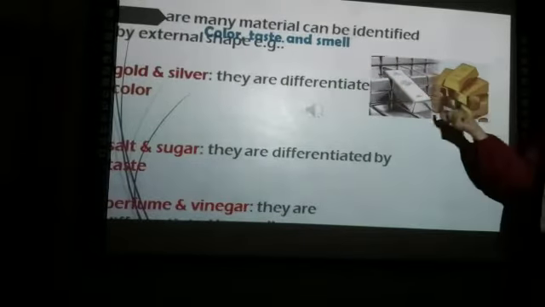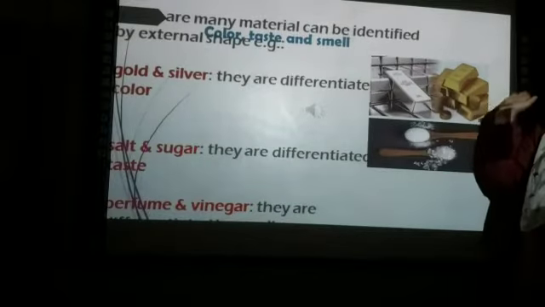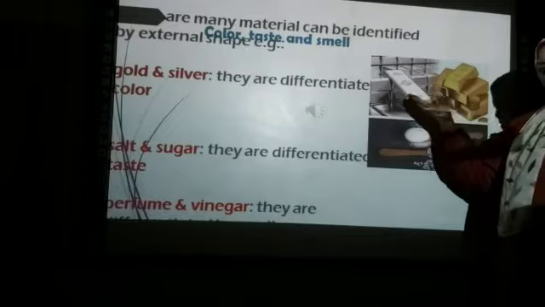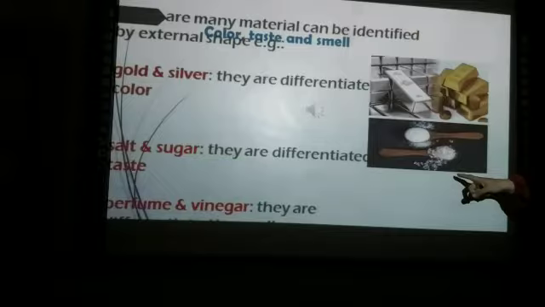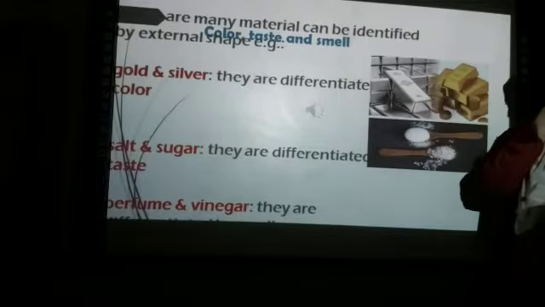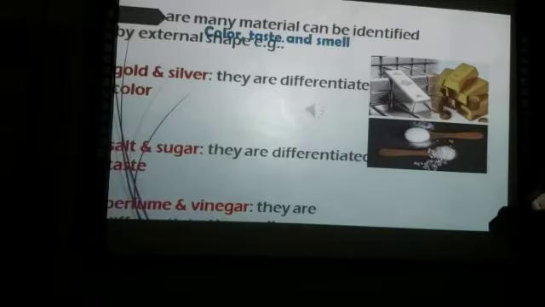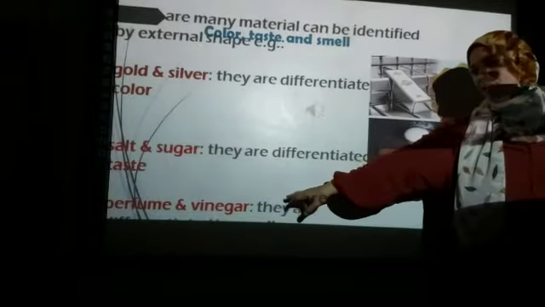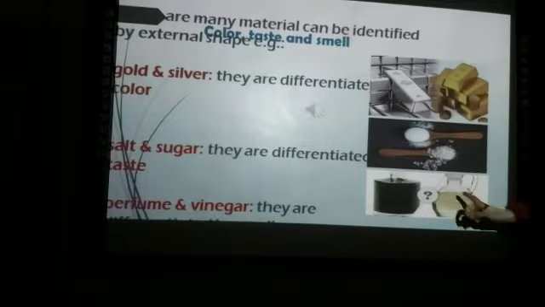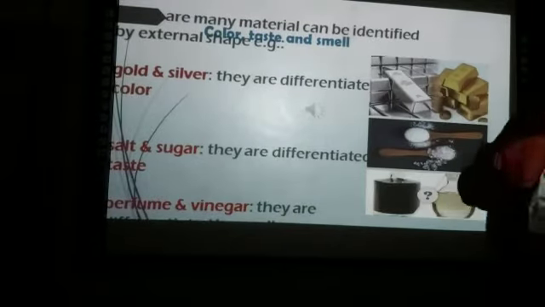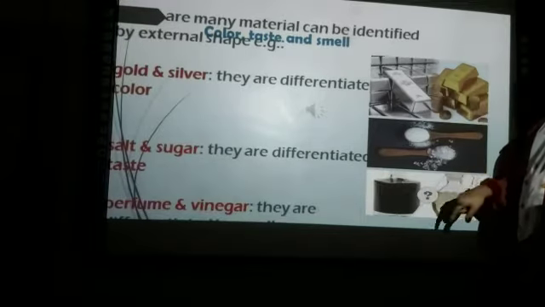I can differentiate between salt and sugar by taste, and between fingers and perfume by smell.